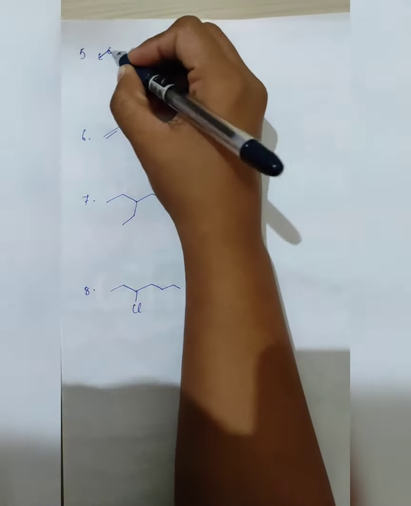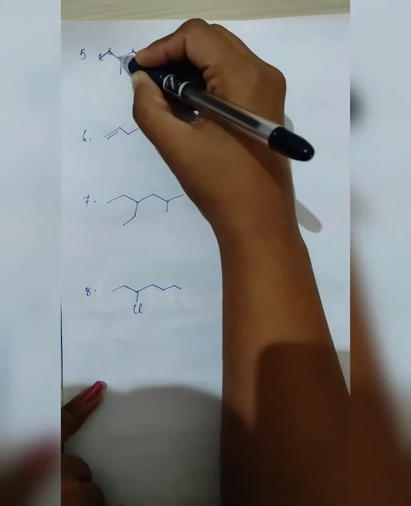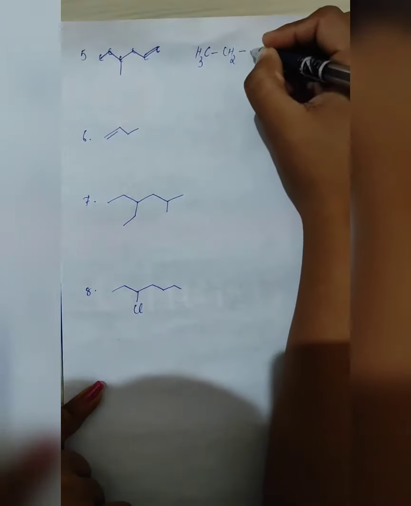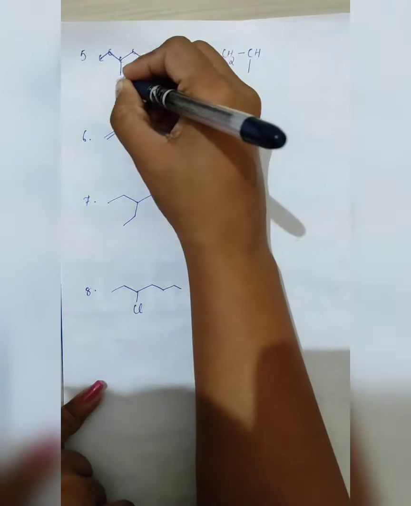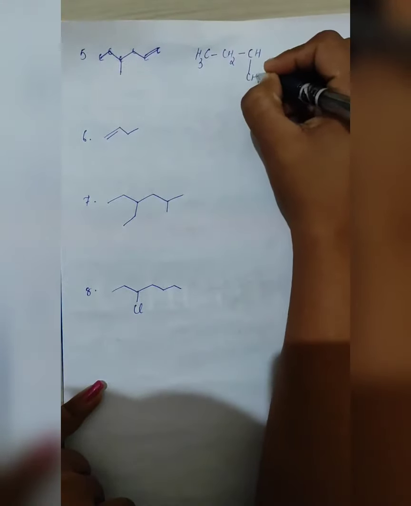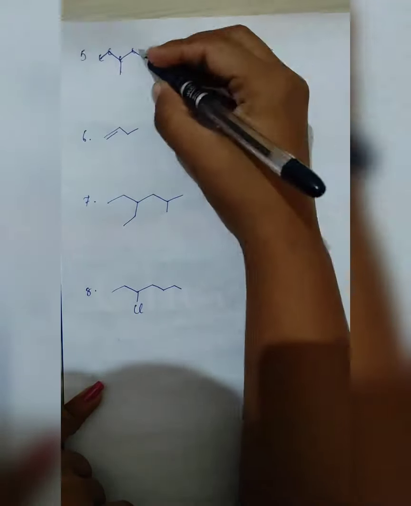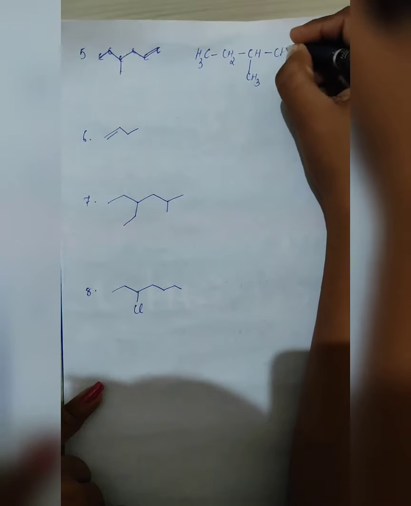We need tetravalency, so here it will become CH2. Here already 1, 2, 3 hydrogens are present, so it will be CH. Here nothing is present, so assume CH3 is present. Now here again 1, 2 hydrogens are present, so it will be CH2.